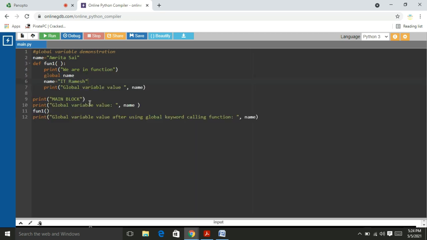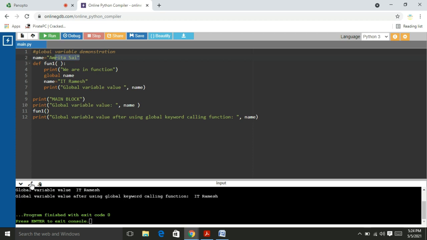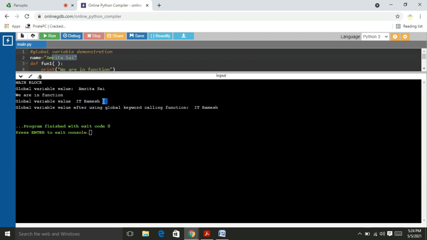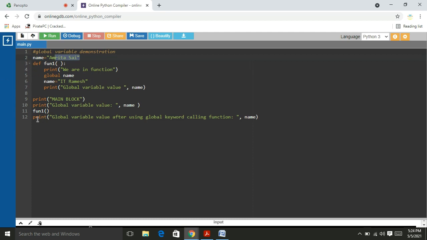Before calling the function in the main block, the global variable name is Amrusai, and it is printed. In the function, actually it is considered as a local variable, and what will be printed? Please observe, IT Ramesh. In the function, the global variable value is IT Ramesh after using the keyword. This is not in a function, it is in the main block. That means the value of the global variable is changed from Amrusai to IT Ramesh.